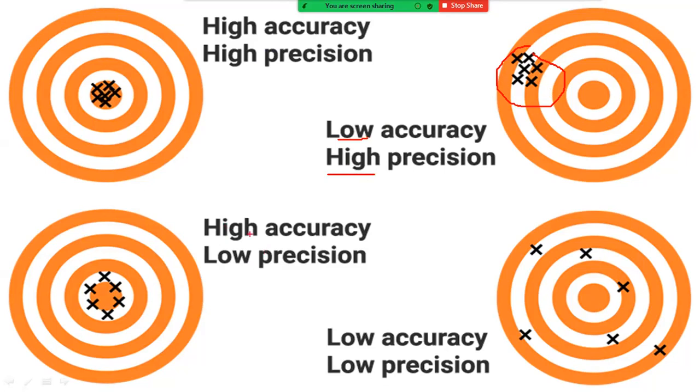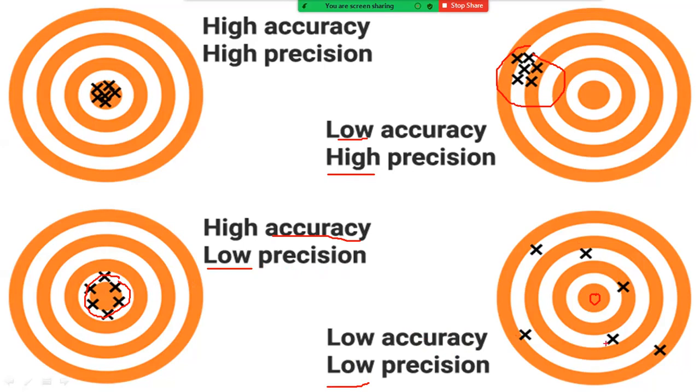The third scenario, high accuracy and low precision. High accuracy, because all values are very close to the true value in the middle. Low precision, because all values are dispersed and not consistent. So this is low precision. And the fourth scenario, low accuracy and low precision. Here all the values are dispersed, not in the true region, so it produces low accuracy and low precision, because the values are not consistent and not repeatable.